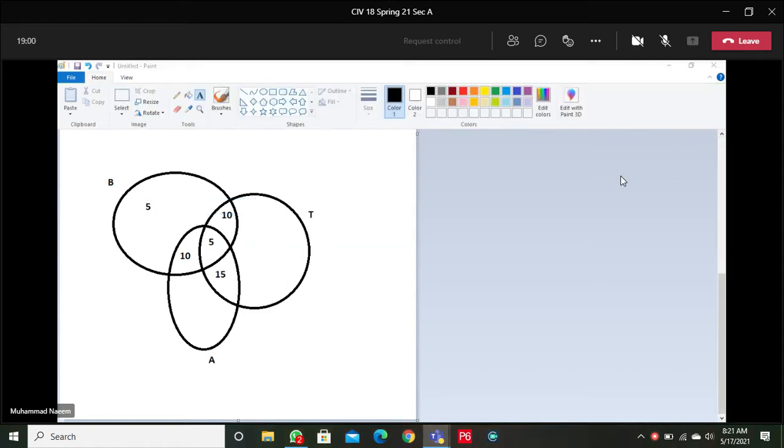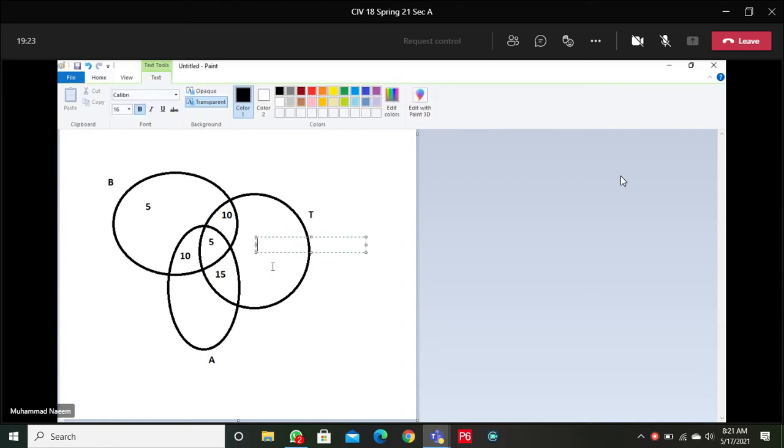And people using train, they are 35. 15, 5 and 10, 30 we have. So the rest of the 5 are here.